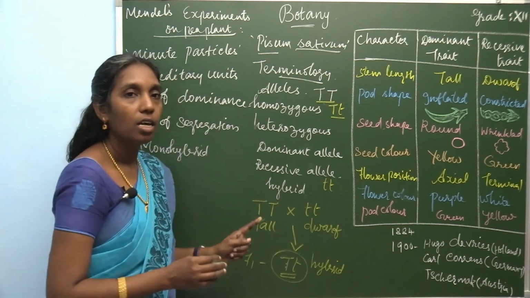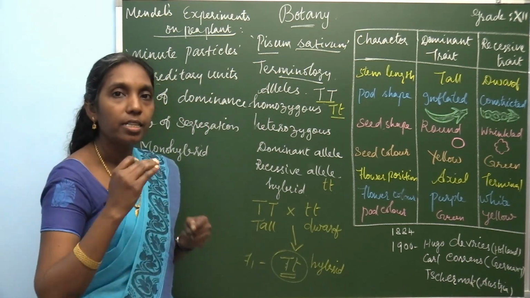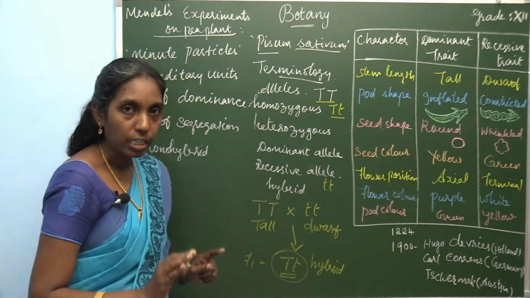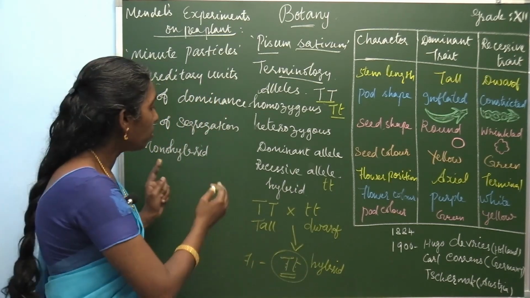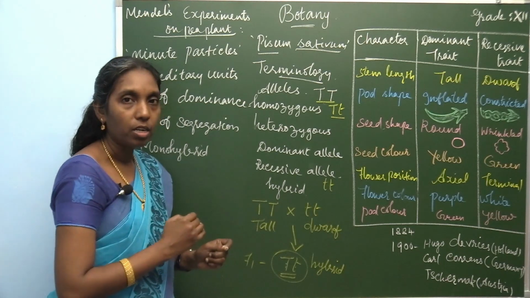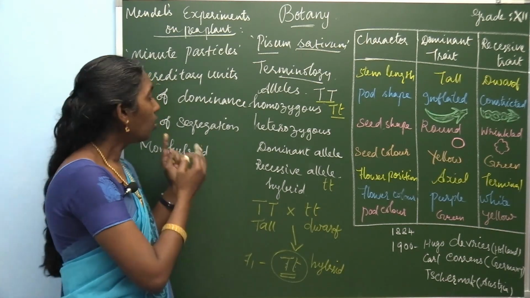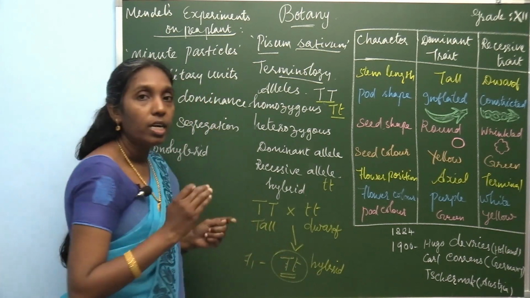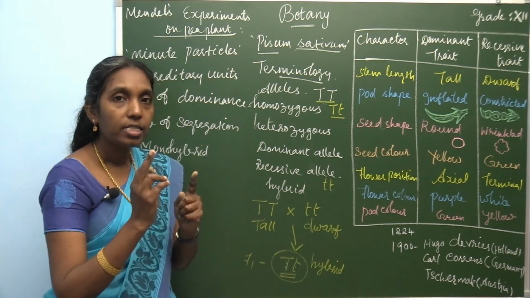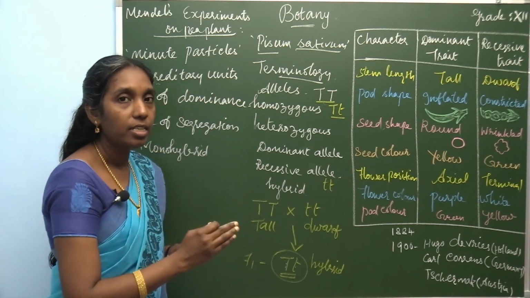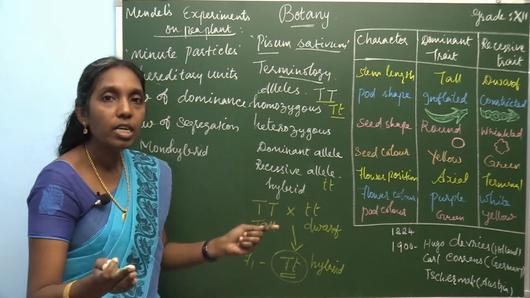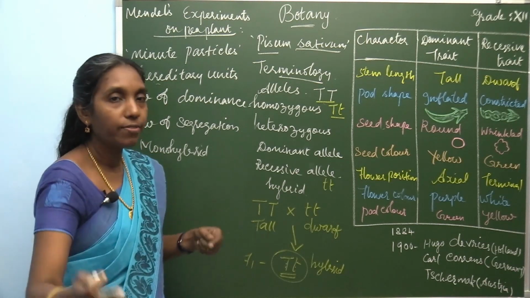The dominant character will express in the F1 generation, and the recessive character will not express. So only one character, the dominant one, is expressed in the first generation, and both characters are expressed in the F2 generation.